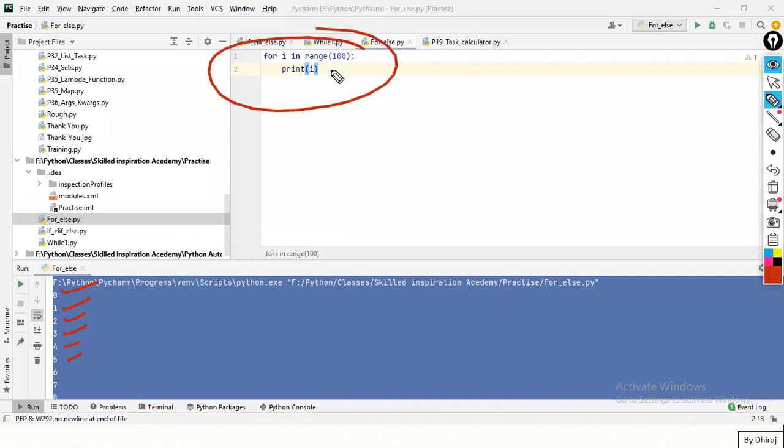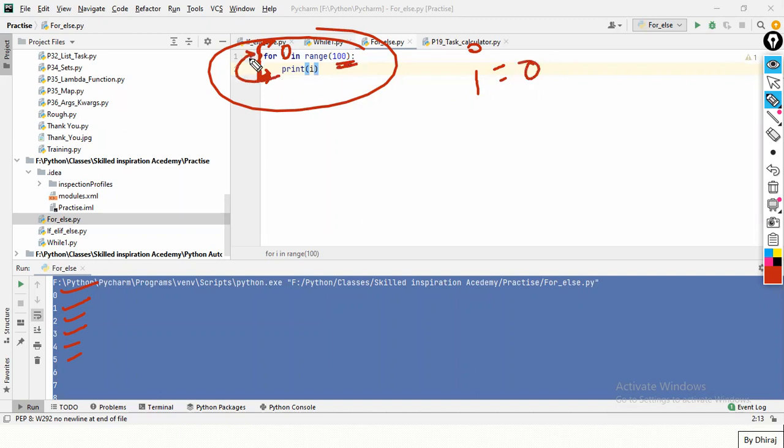So how is this getting printed? Let me explain. i is a local variable which is valid only for this loop. So i in range of 100: first it will take 0 from this range and print 0.